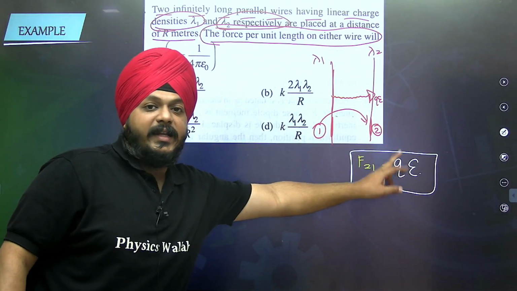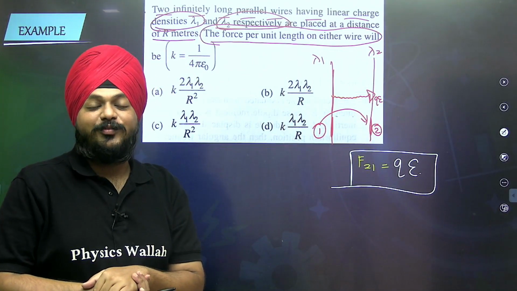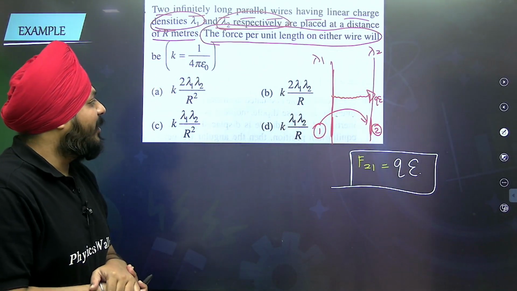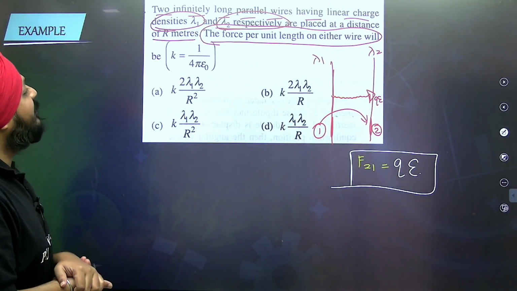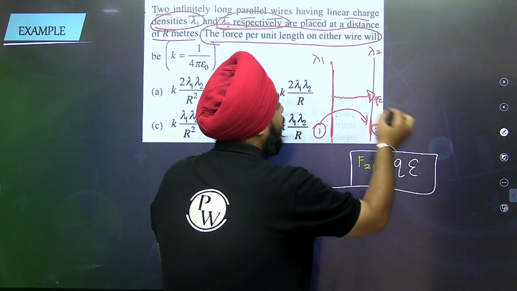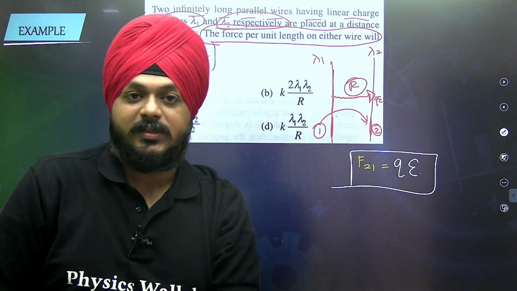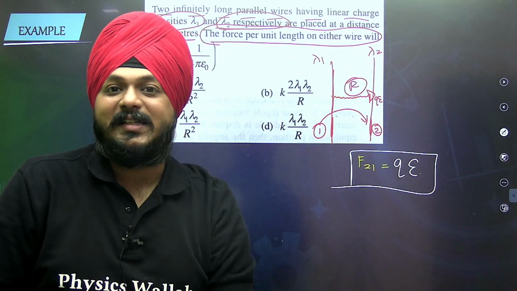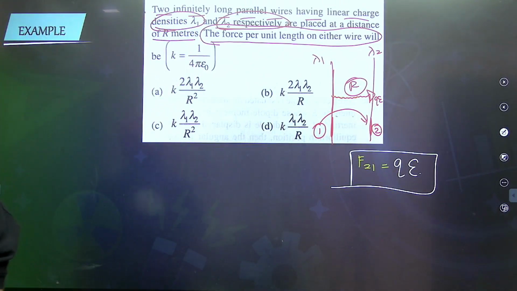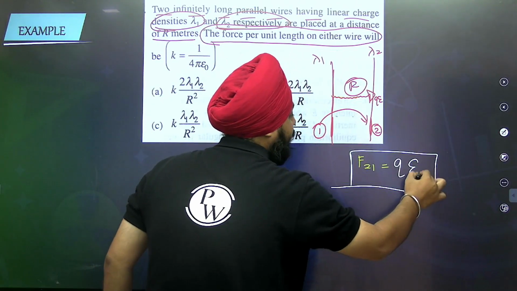In this QE, the electric field is always of the source charge. At how much distance are they? They are kept at a distance of r meter. The electric field is because of the source, and the force is acting on the targeted charge. So simply I can define it as QE1.